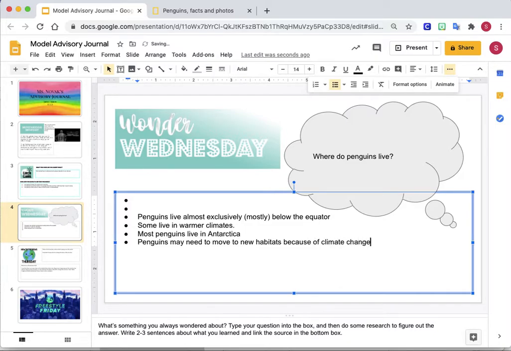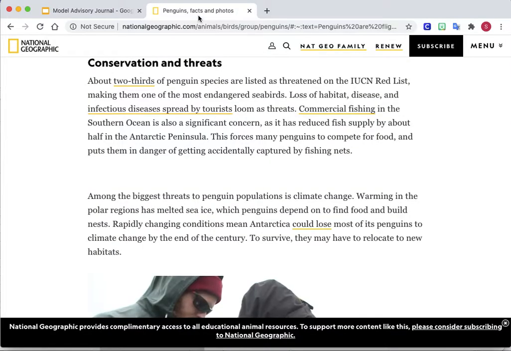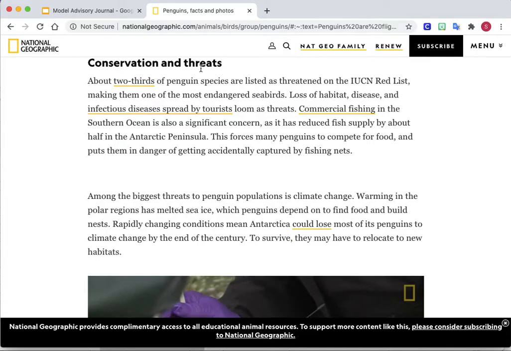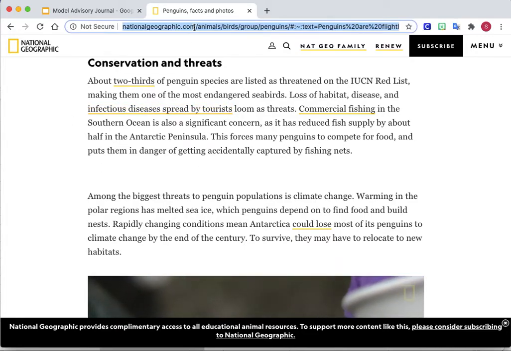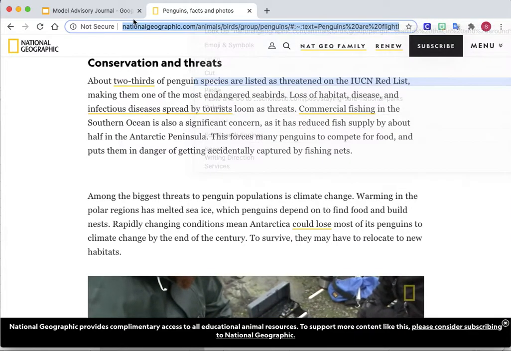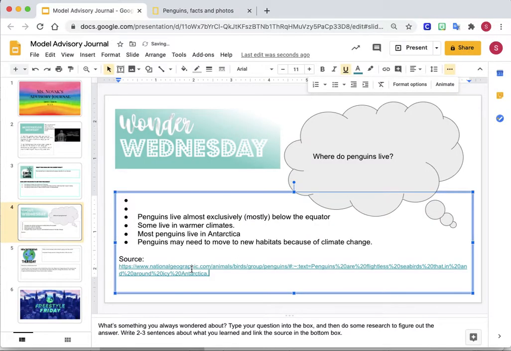Now, it's really important because I typed all this out and put it in my own words, but this is not my own information. So I want to make sure that I know where I got this information from. What I'm going to do is type in the word source, go back to this page because this was the article that I read, highlight it, copy and paste here. Now if I want to go back and read it again or show it to somebody, I know where I got that information. So the source is here.